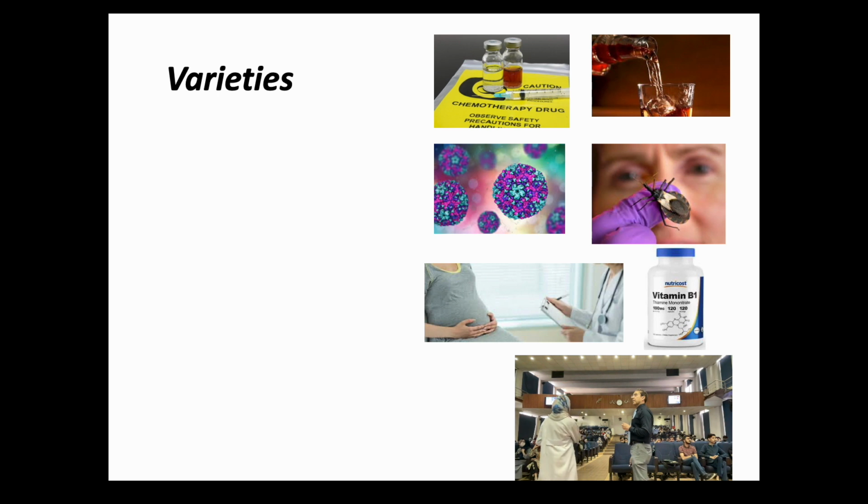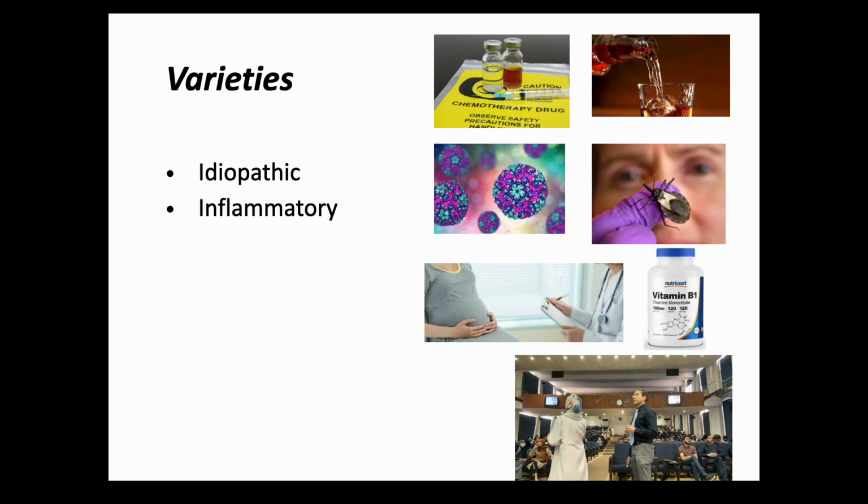So what are the different varieties of dilated cardiomyopathy? As we discussed earlier, it is idiopathic, the most common, and that will be called the primary disease. And then we have a number of secondary causes of dilated cardiomyopathy. Let's just go through them. So idiopathic, that is primary. Then there is inflammatory variety.